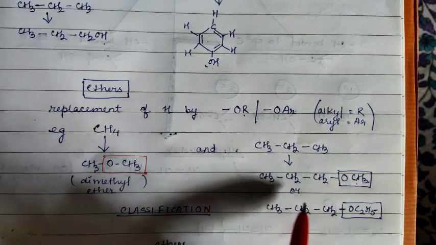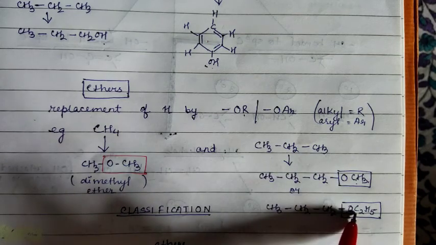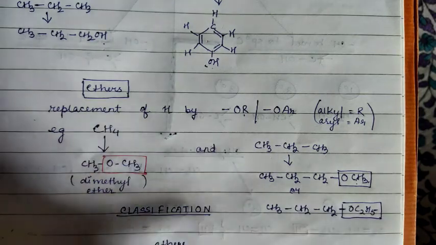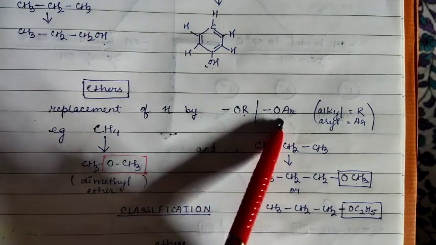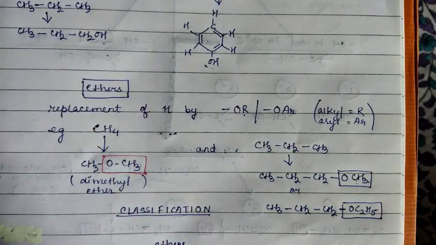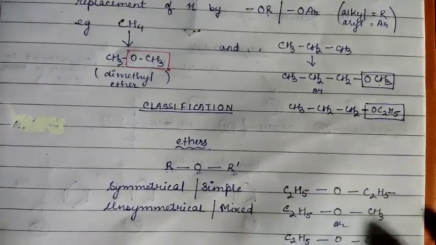Okay, or if you choose more than one carbon, you can also take OC2H5. Okay, so replacement of the hydrogen with OR and OAR gives the ethers. Okay, now we will talk about the classification.